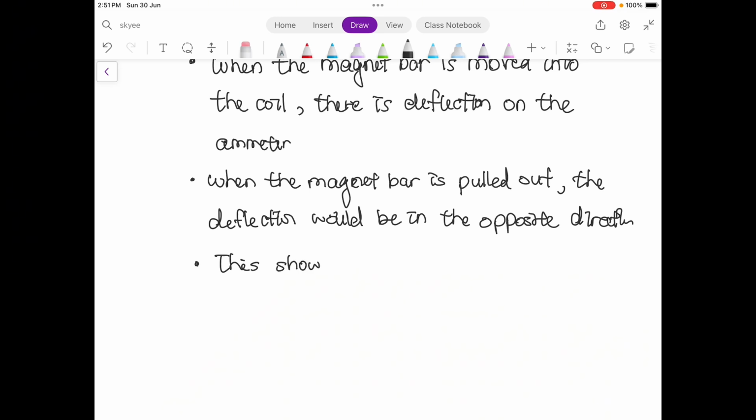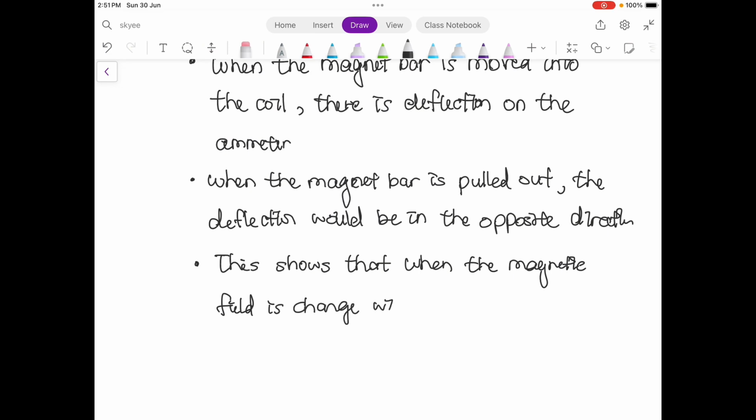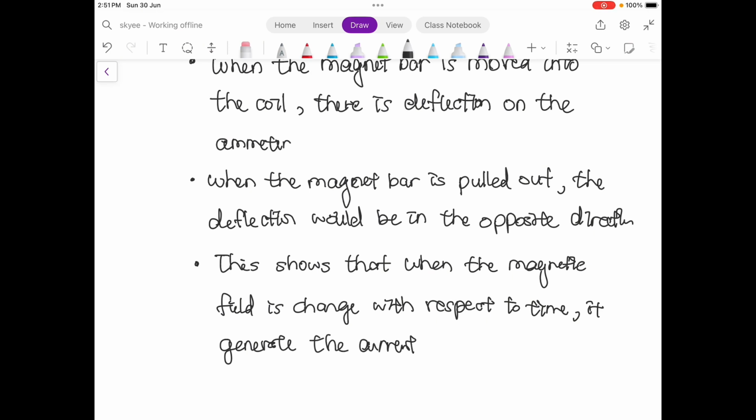So this shows that when the magnetic field is changed with respect to time, it generates the current in the loop.